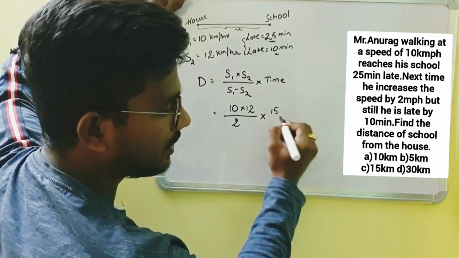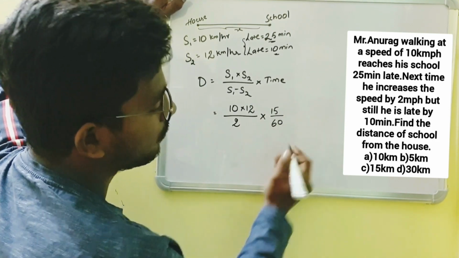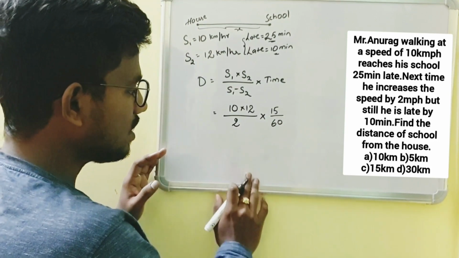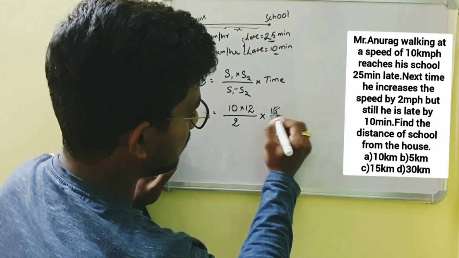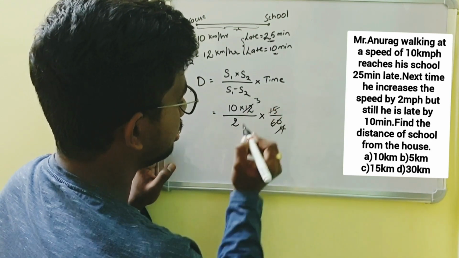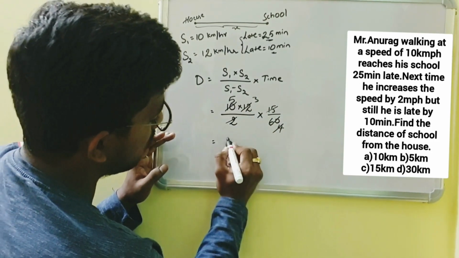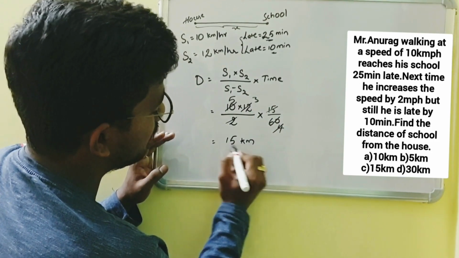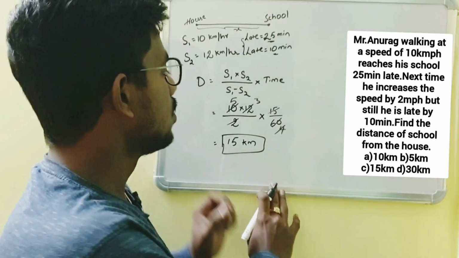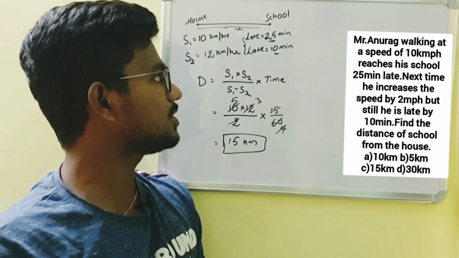I am converting 15 minutes to hours, so 15 by 60. I am converting minutes into hours, so I divided by 60. By cancellation with 15 we get 15 fours, and 4 threes are 12, 2 fives are 10. So directly we got the distance is equal to 15 kilometers. So we have to solve this question in the formulae method. Most of the questions can be solved in the formulae method, so it is very important to learn the formulae.